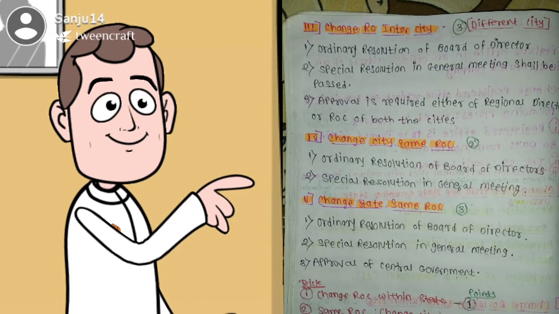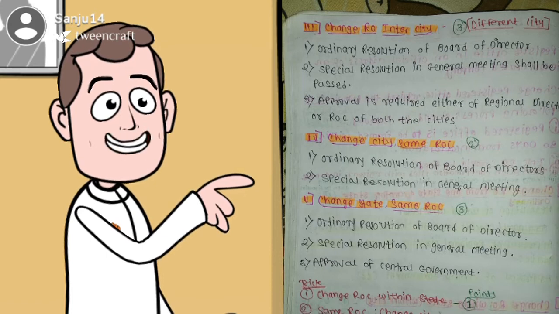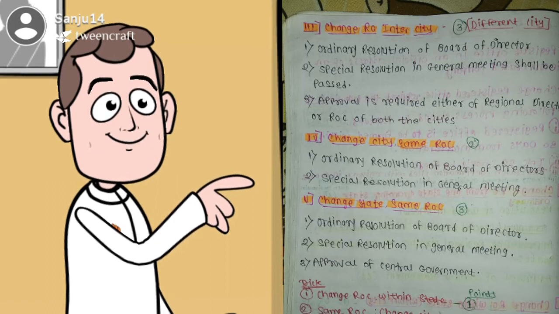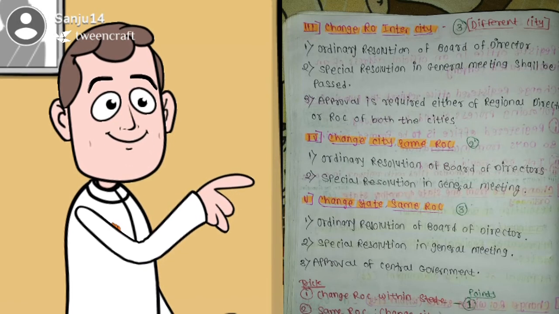Third, change of ROC intercity, meaning a different city. Then an ordinary resolution of the board of directors and a special resolution in general meeting shall be passed, and approval is required either of the regional director or ROC of both the cities. And fourth, change of city in the same ROC. Then an ordinary resolution of the board of directors and a special resolution in general meeting. And last point, change of state in the same ROC. The state will change but the ROC remains the same. So what will be required? First, an ordinary resolution of the board of directors, a special resolution in general meeting and approval of the central government.